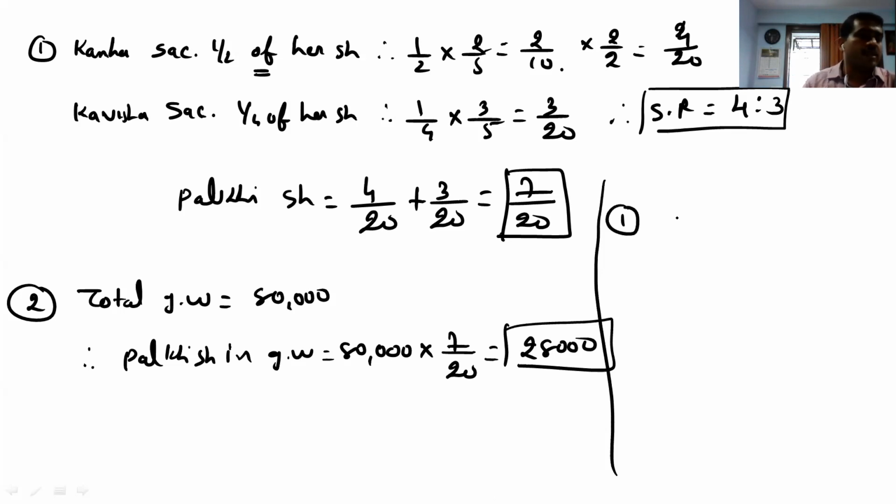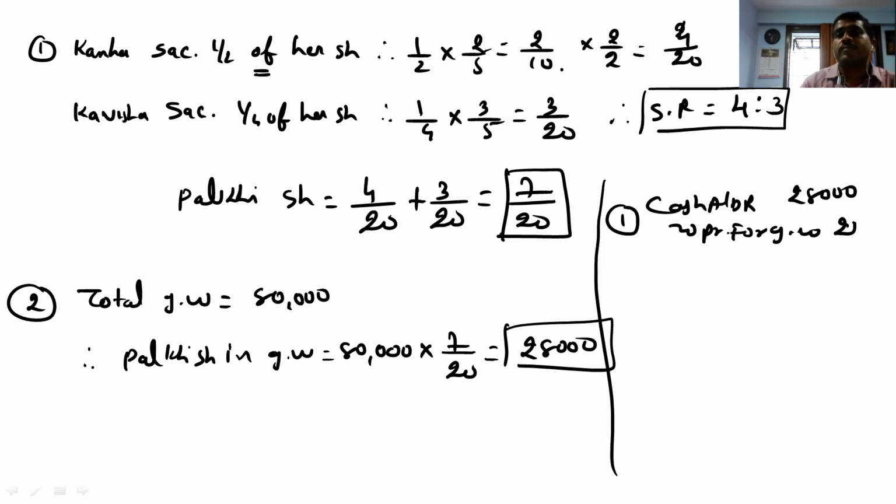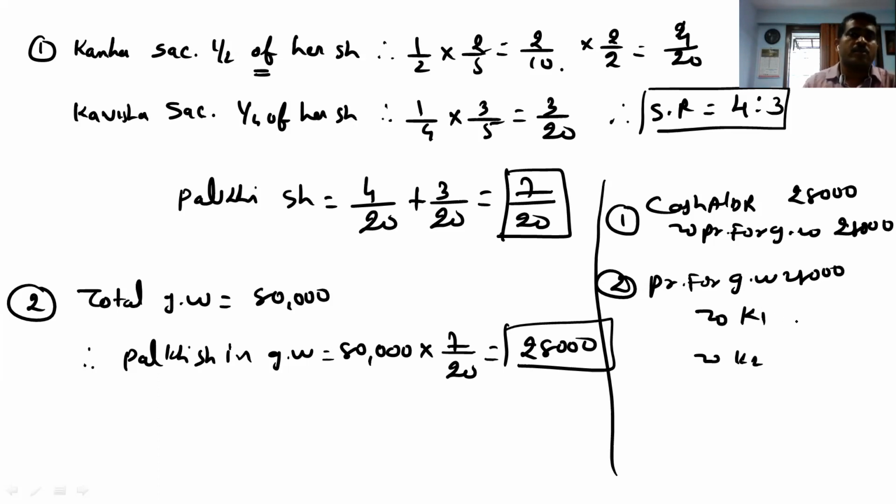So first journal entry is cash account debited to premium for goodwill. How much? 28,000. And number 2 is premium for goodwill account debited to K1's capital and K2's capital. Premium is 28,000 and K1 share is how much? The sacrifice ratio we have to use, that is 4 and 3. 16,000 and 12,000.